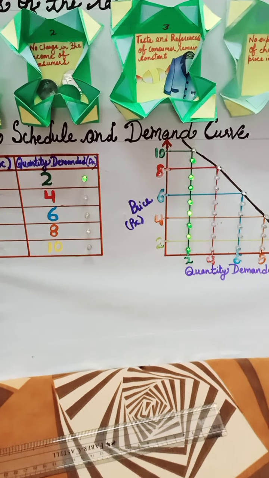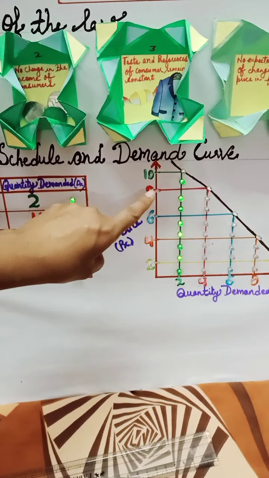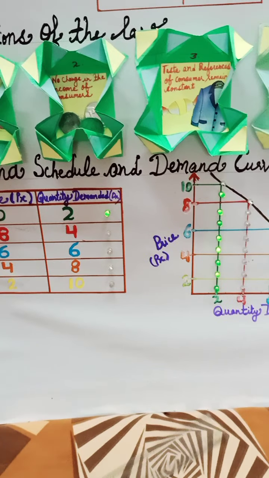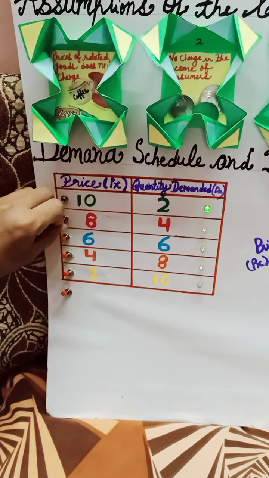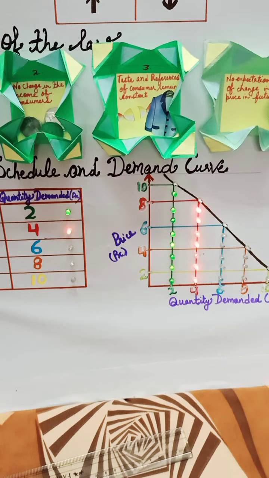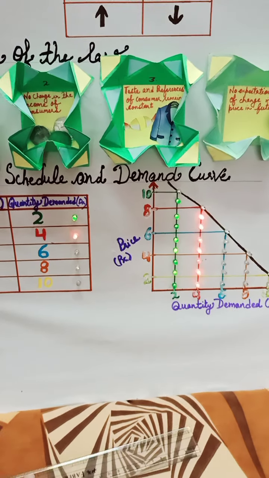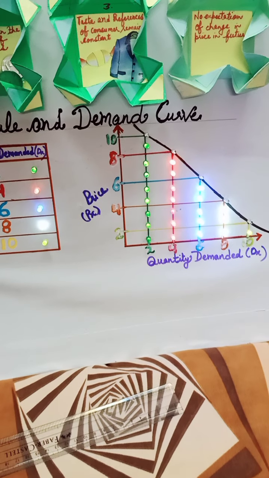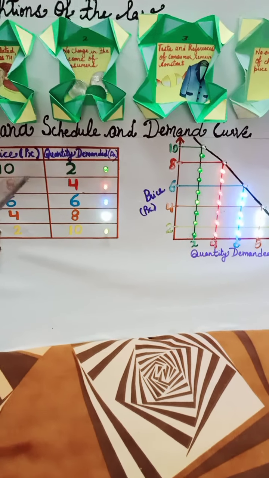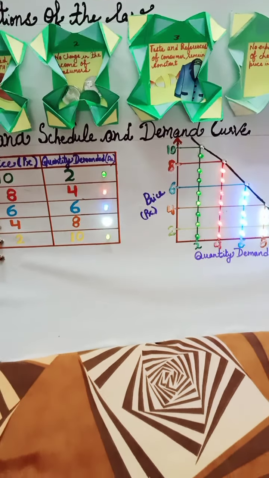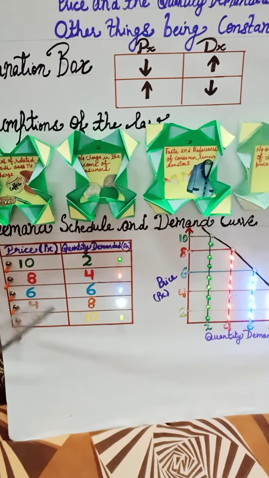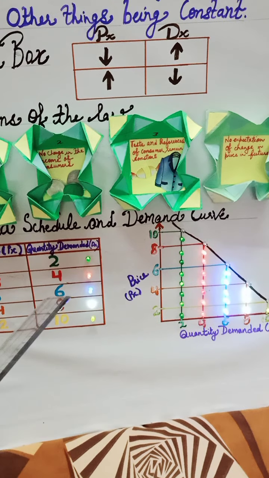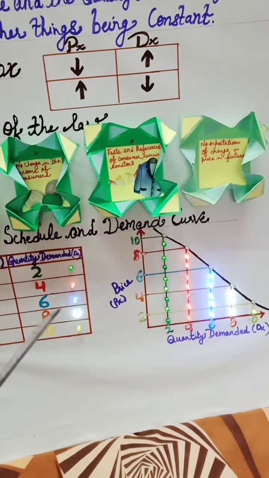Okay, you can see the green light gets on. Here also green light gets on, so means these points are located on the demand curve. So next is this. You can see here the red light goes on, and here also. Let's see, look at this and look. So there is a relationship between the demand schedule and the demand curve as well. Means by just looking at the demand schedule, we can plot the points on the demand curve, and it will be very easy to follow this method.